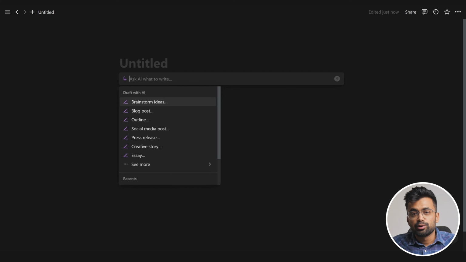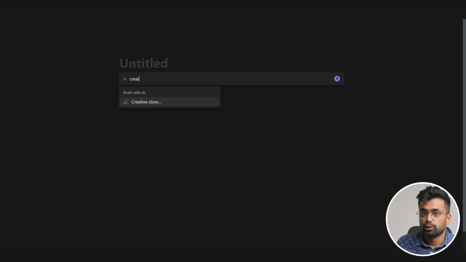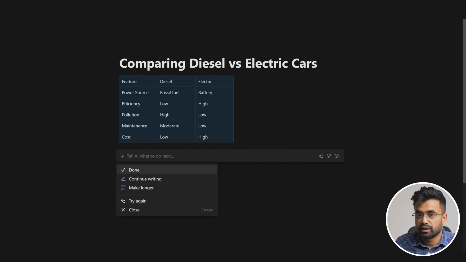Now there are tons of things you can try with this AI. You can create a draft of things you are working on. You will get a starting point and then you can just edit it according to your needs. And you don't have to just pick from these options. You can use AI to draft anything you like. Just type something like a chatty video script for YouTube, or you can ask it to create a table comparing diesel versus electric car engine. Or you can even ask it to write code. Yeah, you can do it.